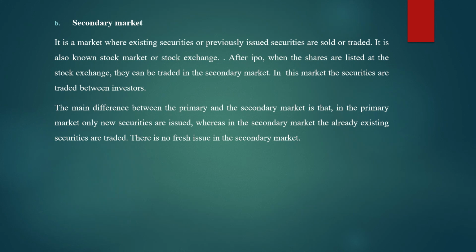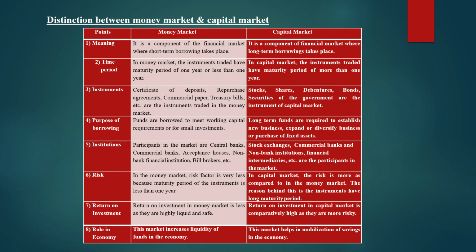Okay. Then moving on to the next topic, that is distinction between money market and capital market. Now there are mainly 8 differences between money and capital market. So the first point is meaning. So money market is a component of financial market where short-term borrowing takes place. Whereas capital market is again a type of financial market where long-term borrowings take place.